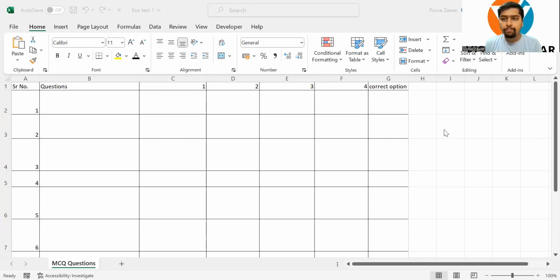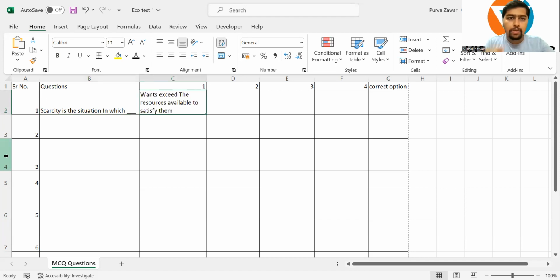Let us start. Keep your calculators, pen and paper handy so that you can do some quick calculations if required. So, the first question is: scarcity is the situation in which dash. There are four options. Wants exceed the resources available to satisfy them; something is being wasted; people are poor; or none of them. Take 10 seconds and think what is the correct option: one, two, three, or four.